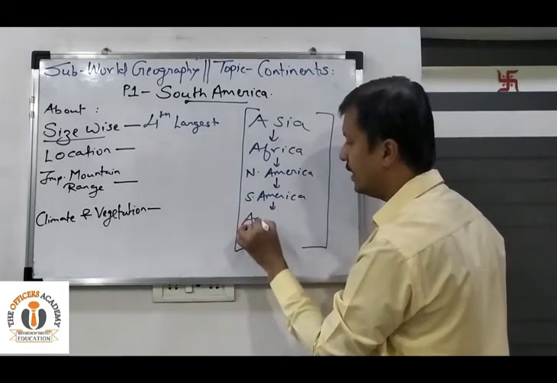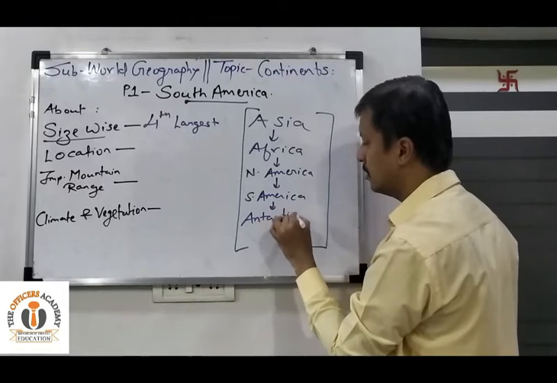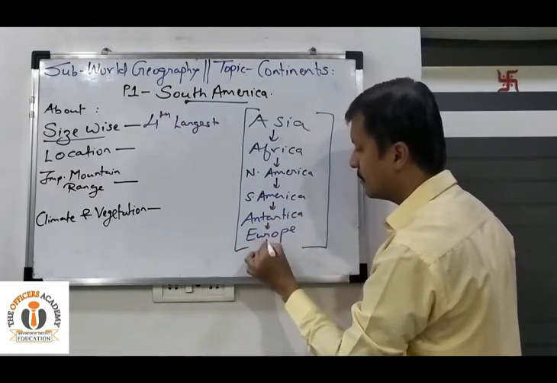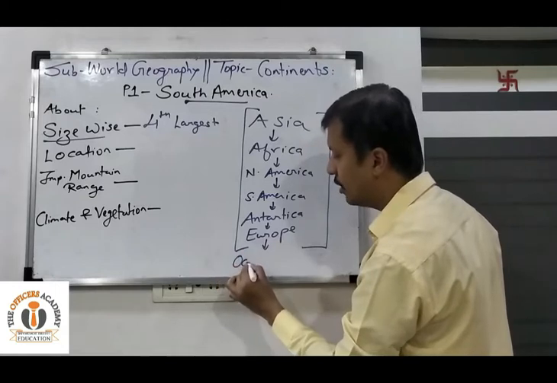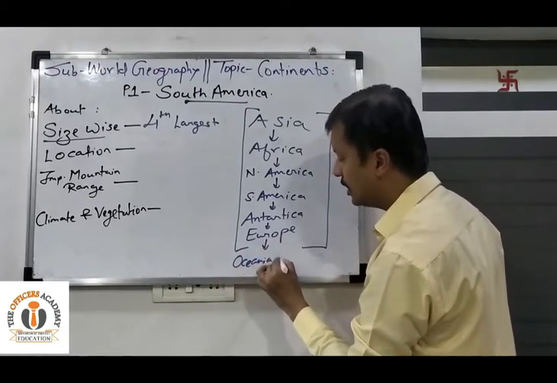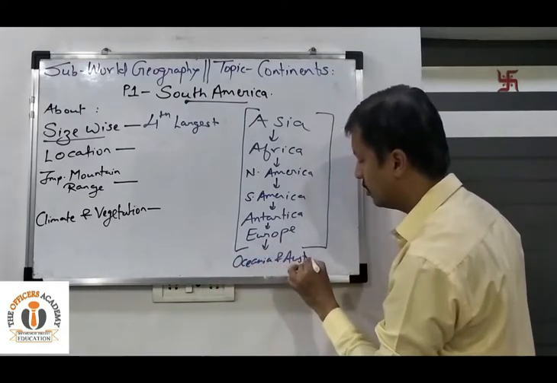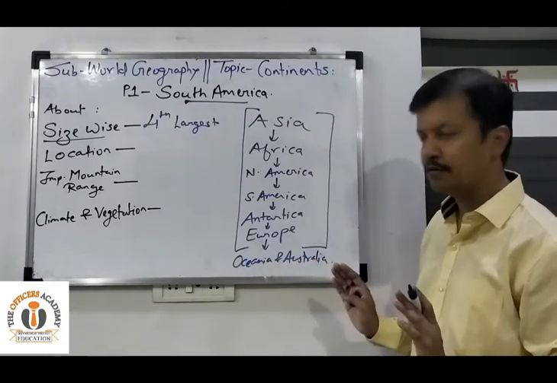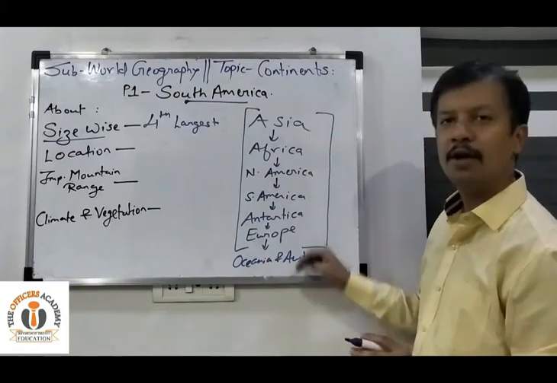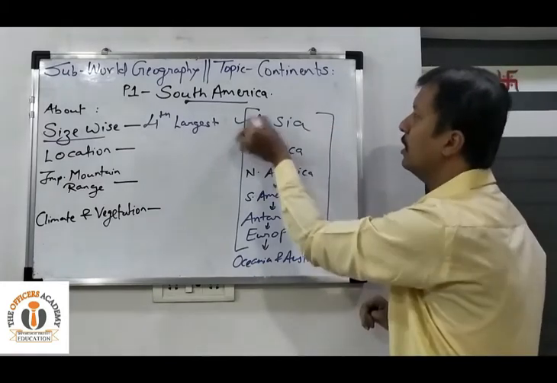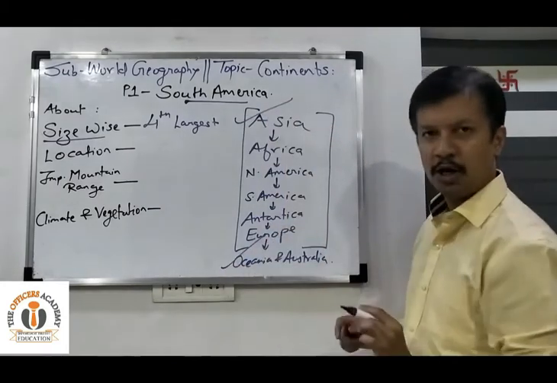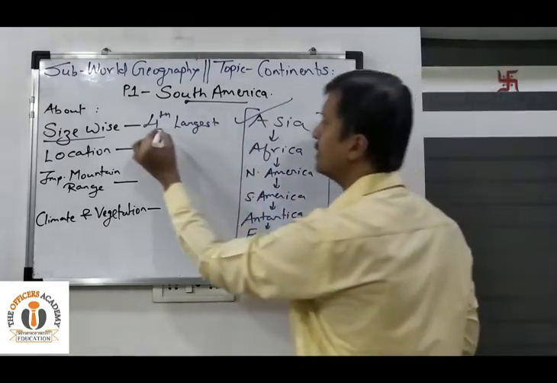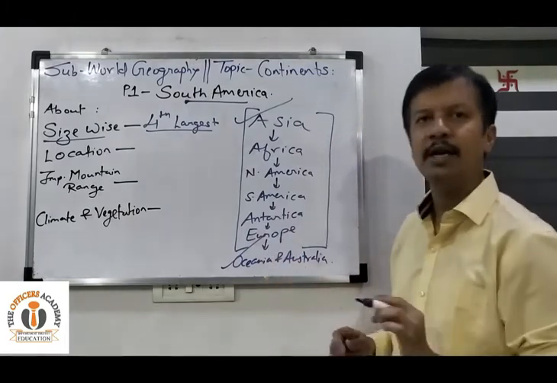next comes Antarctica, and next is Europe, and the smallest is the continent of Oceania and Australia. Okay, so this is the arrangement of 7 continents of the world in the descending order of their size, that is from largest to smallest. Okay, so today we are discussing about the South American continent. So South America is the 4th largest continent in the world.